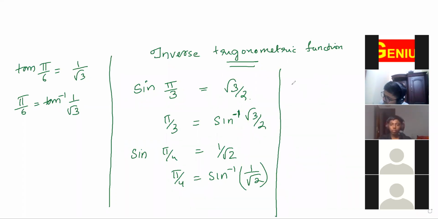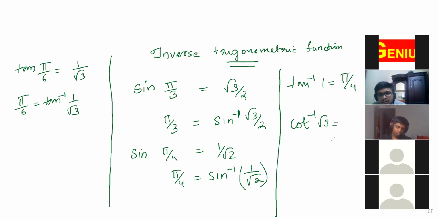So can you just tell me what is tan inverse 1? Pi by 4. Yeah, you have to think like whose tan is 1. Whose tan is 45 degrees? That's pi by 4. Cot inverse root 3, what is it? Whose cot is root 3? Ma'am, pi by 6.